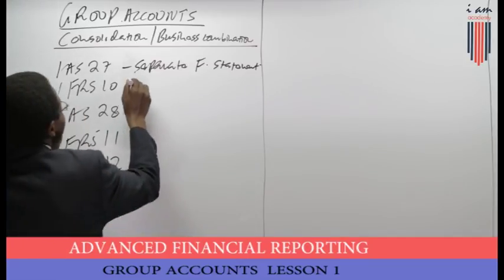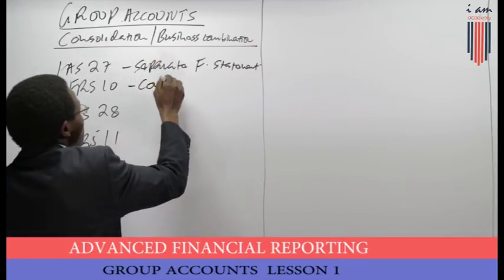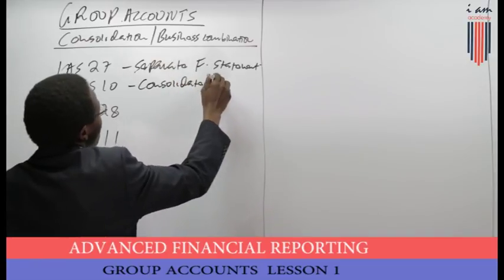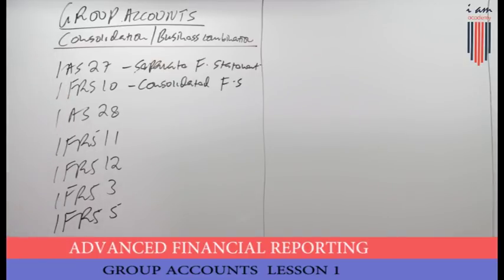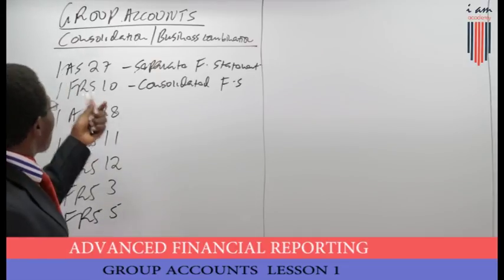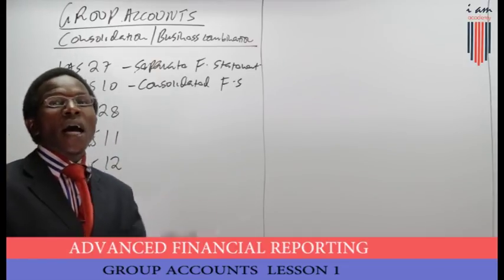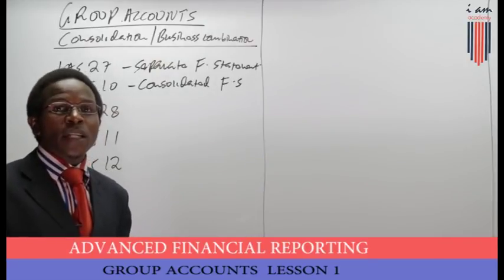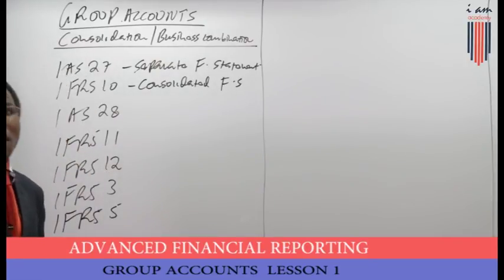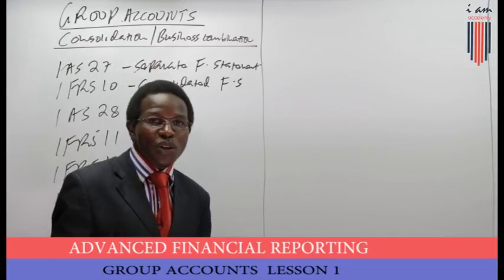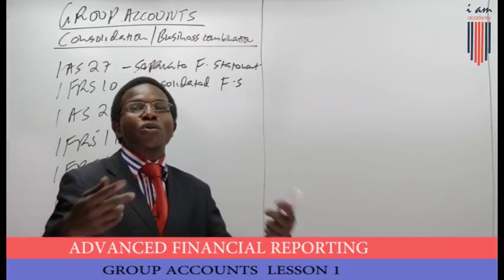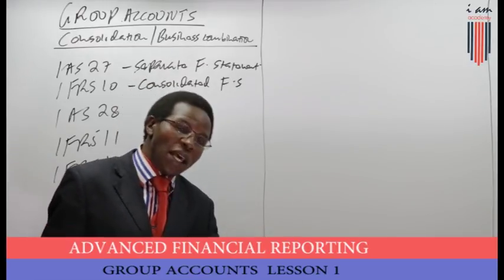When we talk of IFRS 10, we are looking at the consolidated financial statements. Now, don't forget that under IAS 27, the term control is basic voting rights. Under IAS 27, meaning that if one company has more than 50% of the voting rights of the other, then that becomes a subsidiary. But when it comes to IFRS 10, control does not only mean the voting rights, but can also include power over the other company.